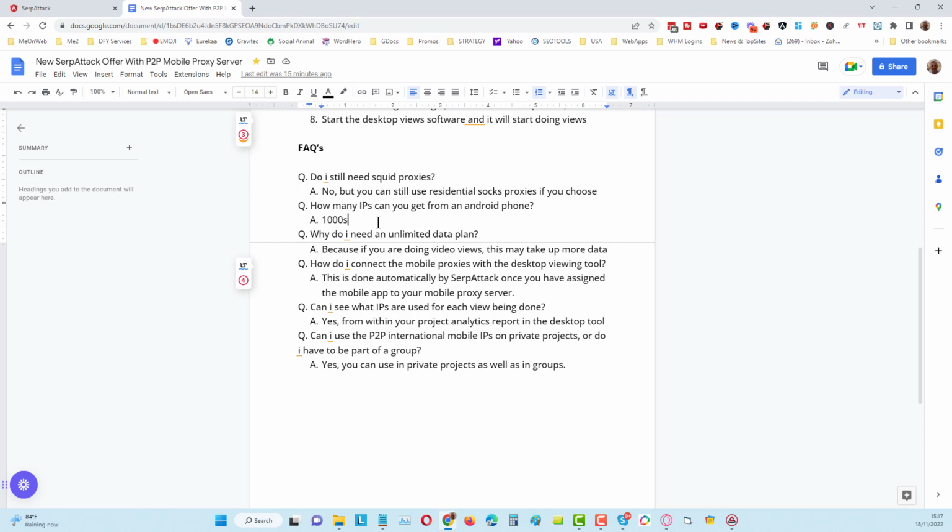Well, basically what most of them are doing is they're switching on and off the airplane mode, and every time you switch on and off the airplane mode according to the settings for auto change IP, then what is happening there is you're getting a different IP every single time. Okay, so you've got plenty of IPs available, and there's not really any issue with the number of IPs.